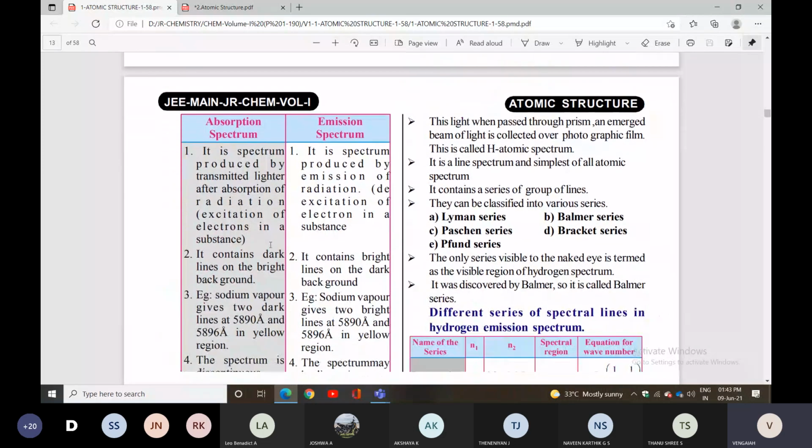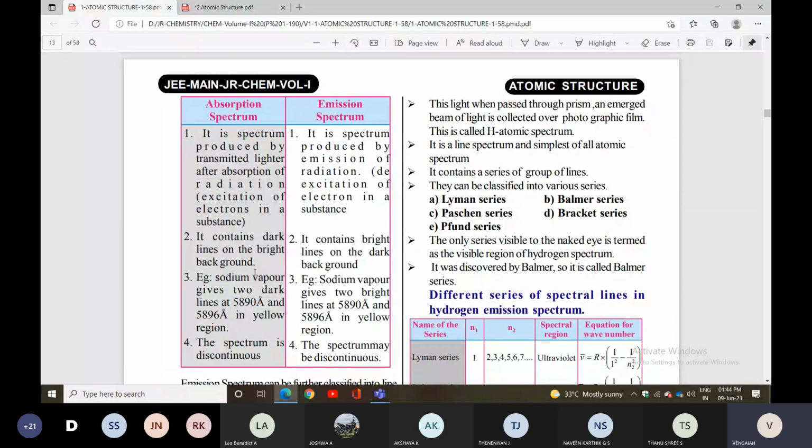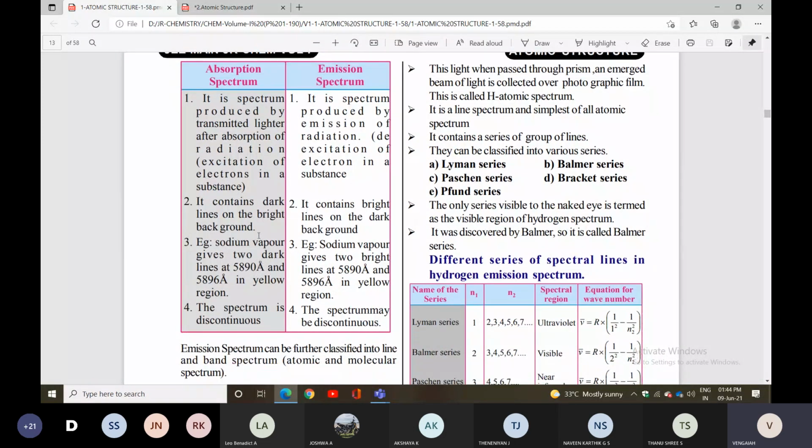Absorption spectrum is the spectrum produced by transmitted light after absorption of radiation, that is, the excitation of electrons in a substance. It has dark lines on a bright background.